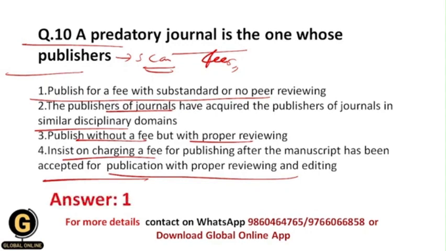That's why your correct answer should be 1, because the publishers of a predatory journal publish for a fee with substandard or no peer reviewing. That's why this kind of journal is called a predatory journal, because these publishers are like a scam and they take fees for nothing from the authors.